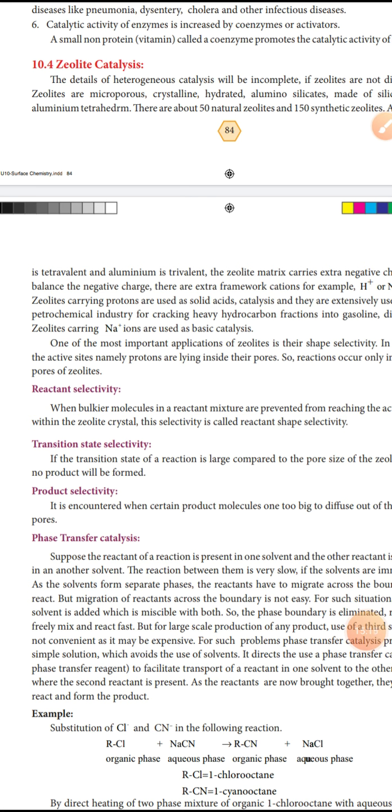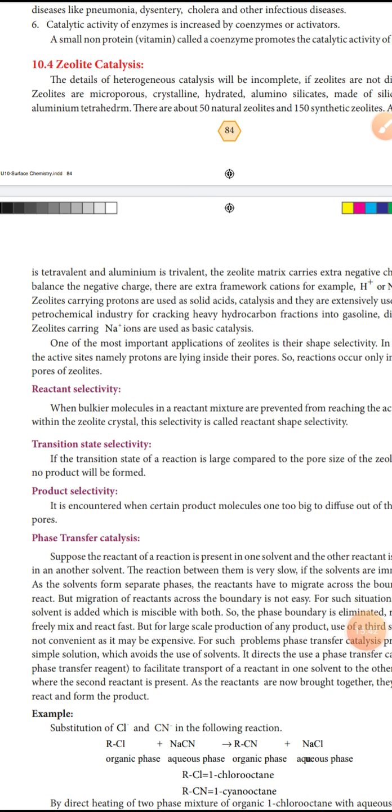Zeolites carrying protons are used as solid acid catalysts, extensively used in the petrochemical industry for cracking heavy hydrocarbon fractions into gasoline, diesel, etc. Zeolites carrying Na plus ions are used as basic catalysts.